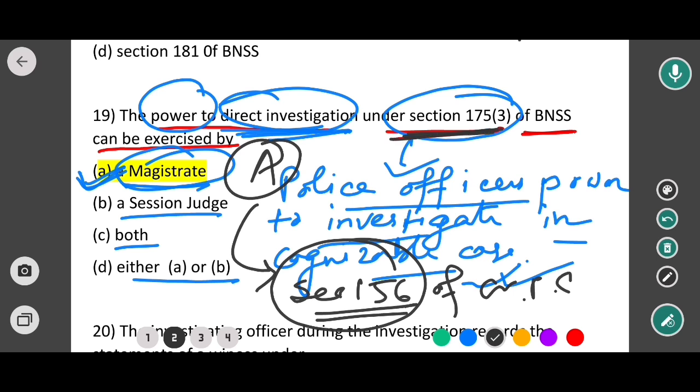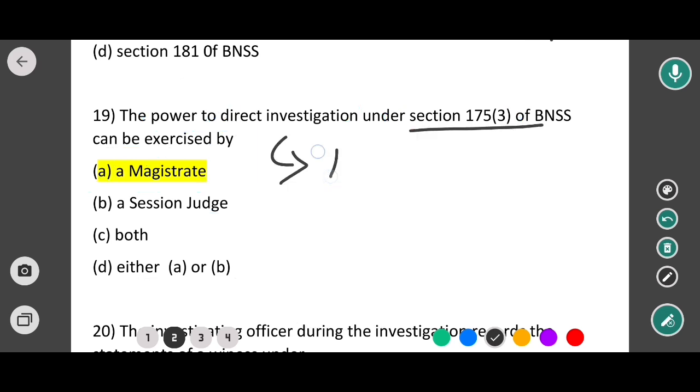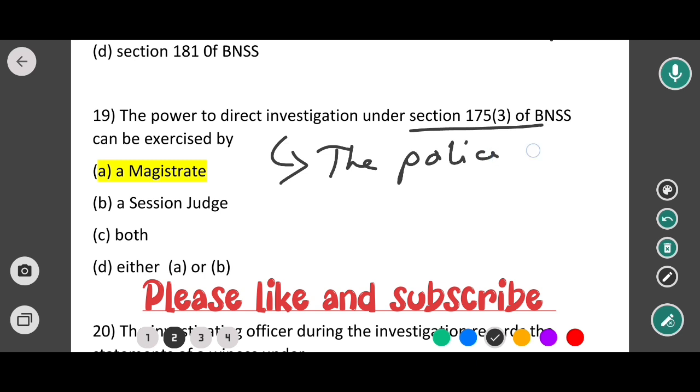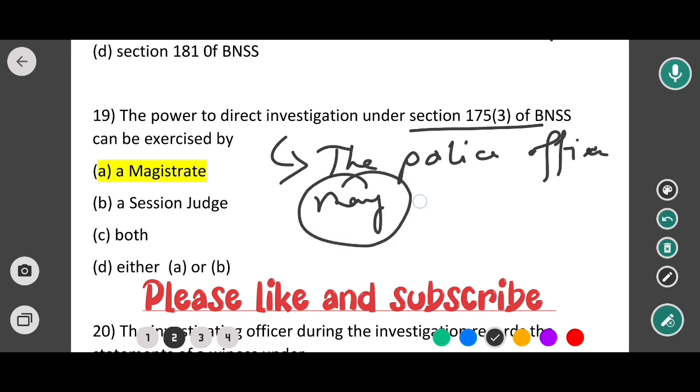If you read the provision of section 175 subsection 3 of BNSS, here it is written that the police officer may. That means वो पुलिस ऑफिसर वो कर सकता है. It is not mandatory on the officer. That means if "may" is used in a section, it indicates that it is not a mandatory provision; the police officer can use it or may not use it.